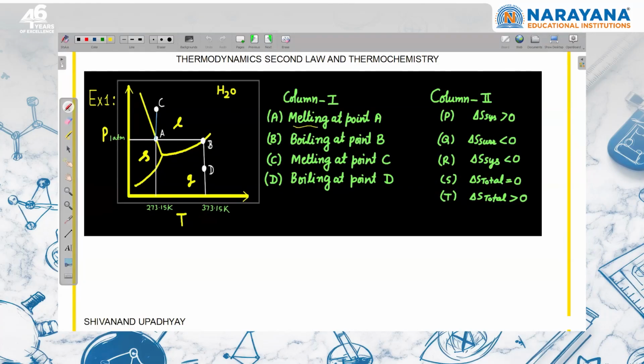So if I have to calculate the entropy change of the system at point A, melting at point A means we are saying that H2O in solid state is converted into H2O in liquid state. Pressure is 1 atm and temperature is 273 Kelvin, or 273.15 Kelvin, 0 degrees Celsius.